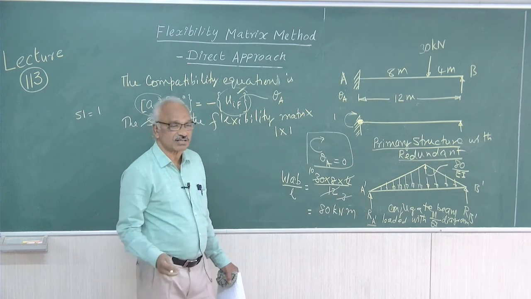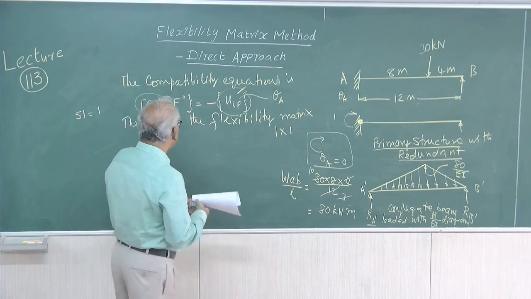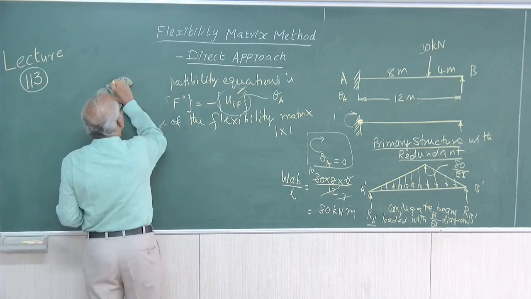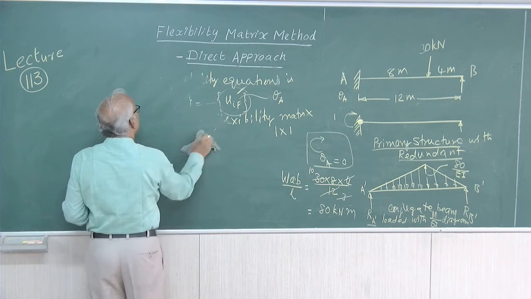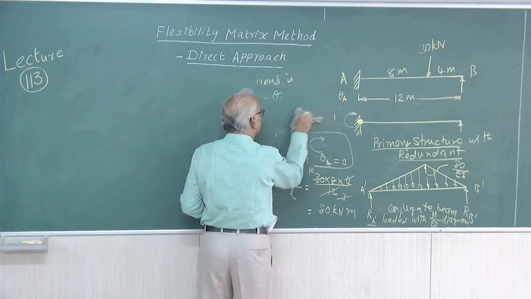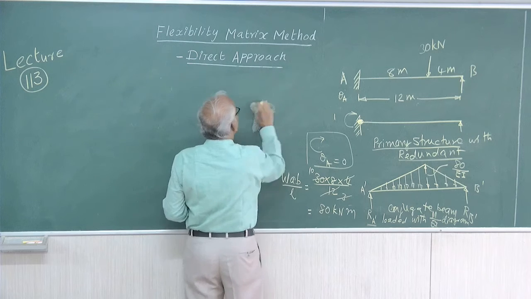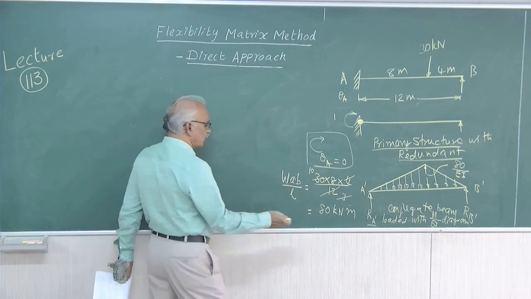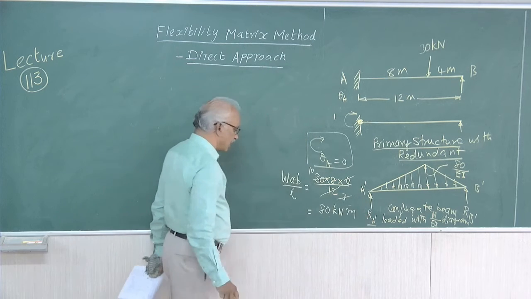Therefore, we have to find out the slope at A. We will find out the shear force at A dash. The shear force at A dash will give theta A. Right. Now, for getting this, we have to find out the reaction RA dash.